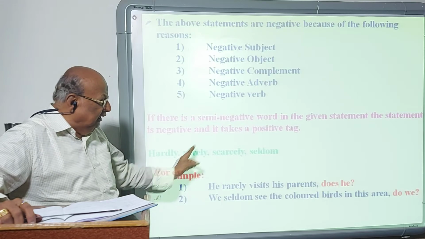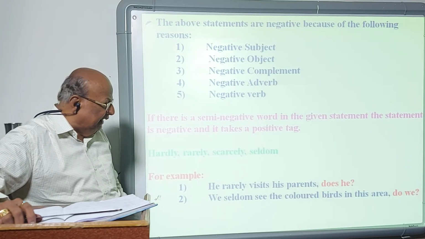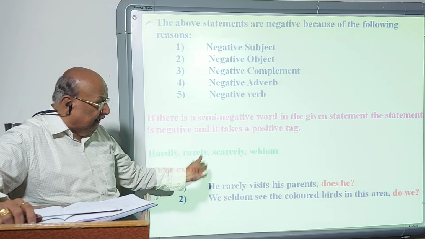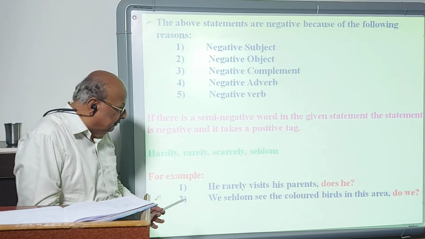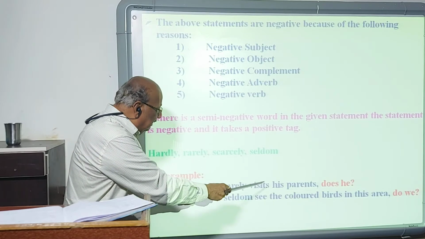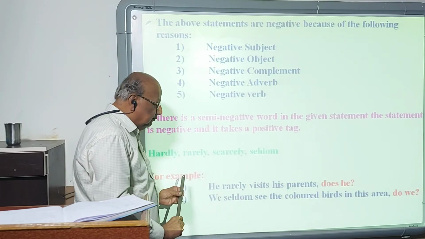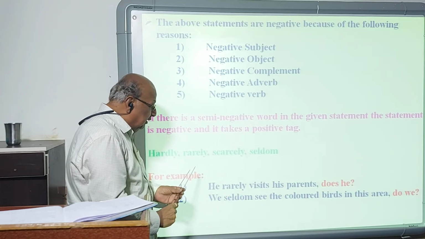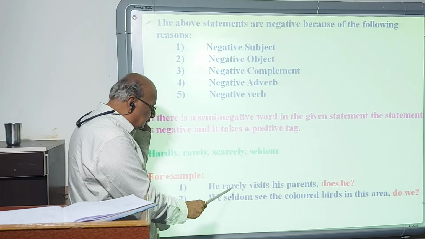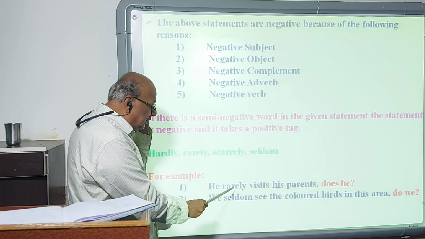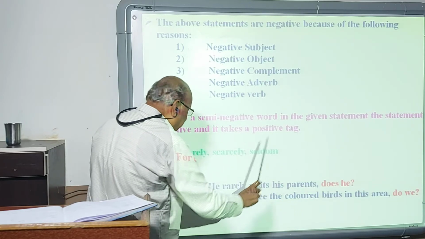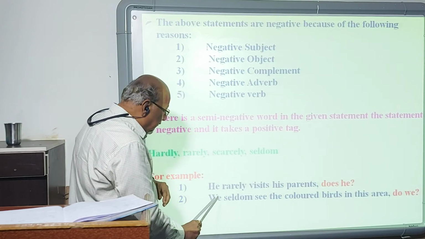If any of these words is in a statement, that statement should be treated as negative and it takes the positive tag. Say, for example, he rarely visits his parents. Apparently the statement appears positive, but it is not so, because rarely is a semi-negative word, so the statement is negative, and the tag should be positive: does he?